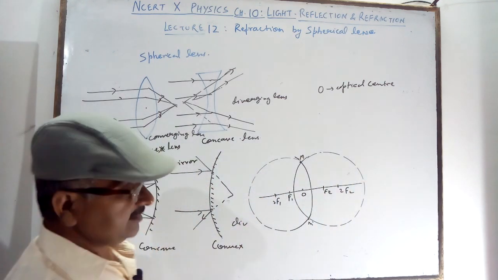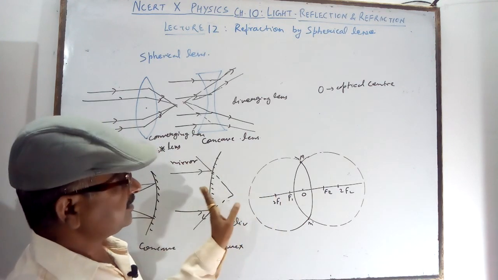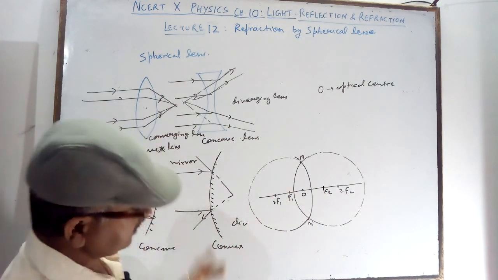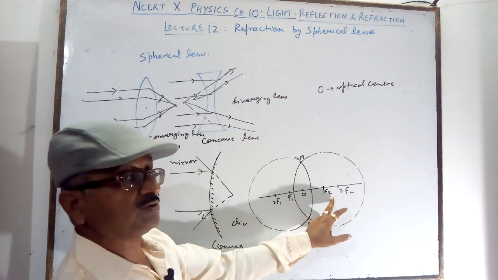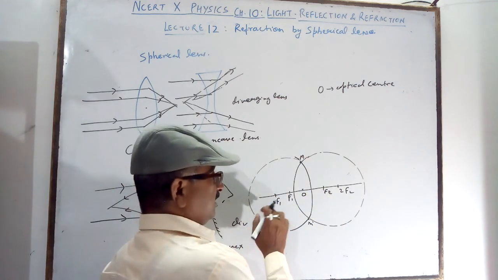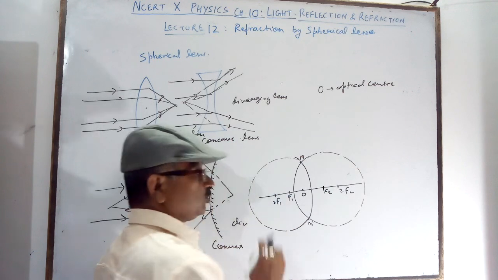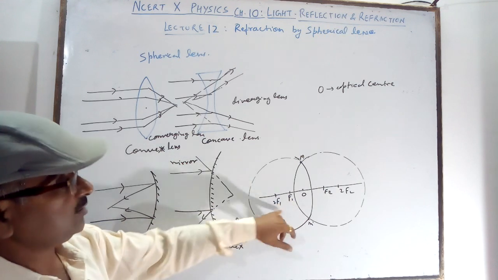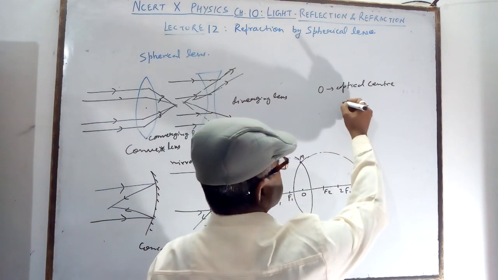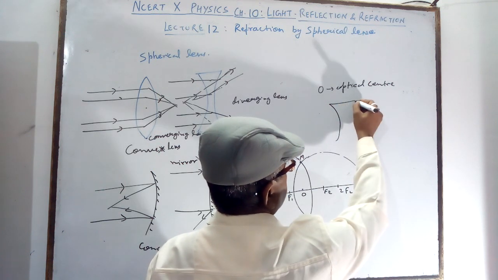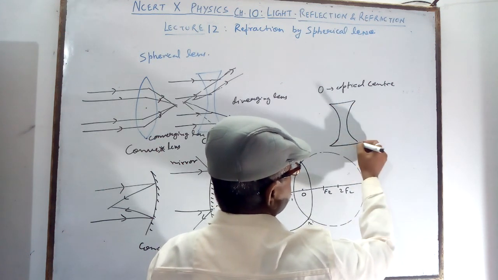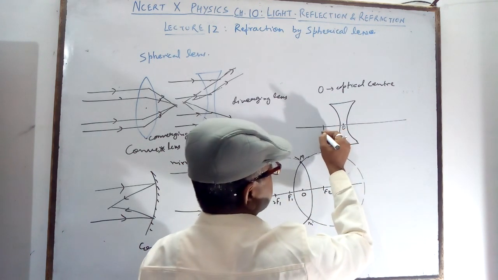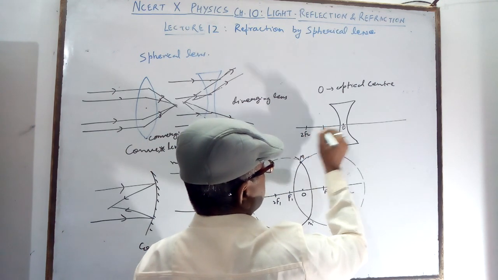From this side rays coming will meet at this side, and rays coming from the other side will meet at the other side. Both sides have a focus, focus 1 and focus 2. Double the focal length is the center of curvature, 2F1. In the mirror we took the center of curvature; here we have F1 and 2F1. It is the same in the concave lens too: there is an optical center, focus 1 and focus 2.